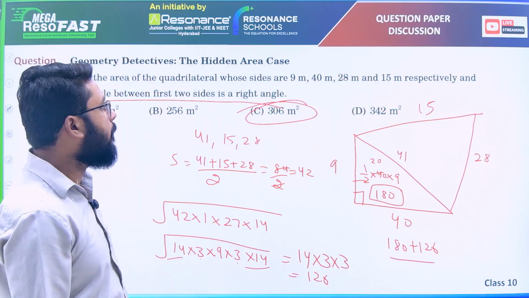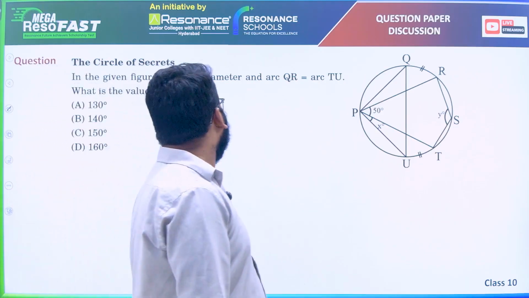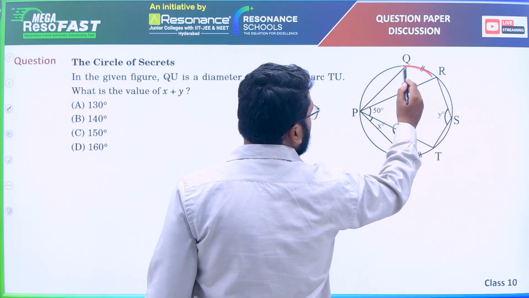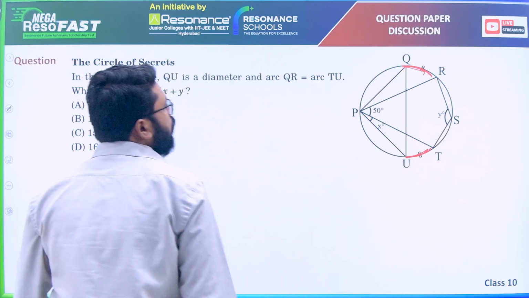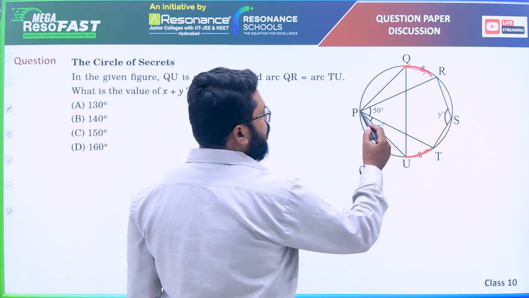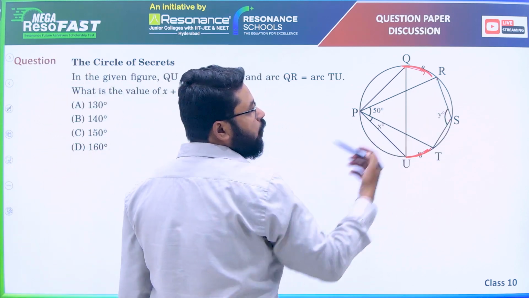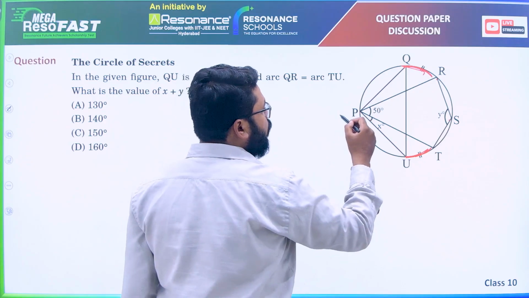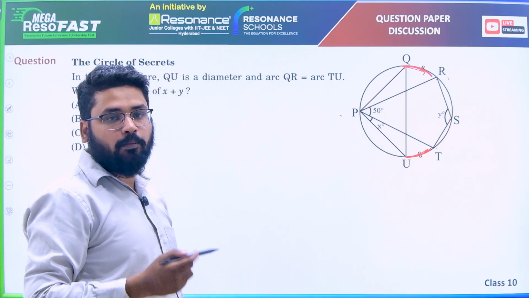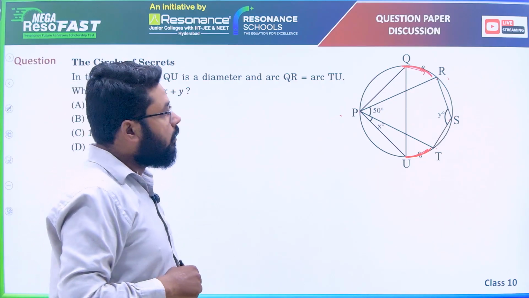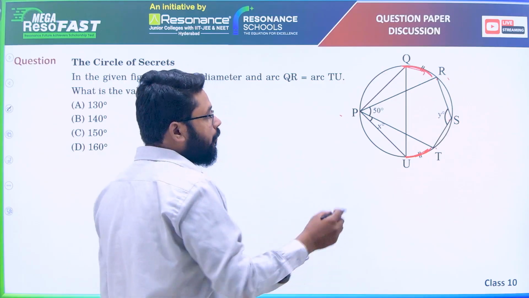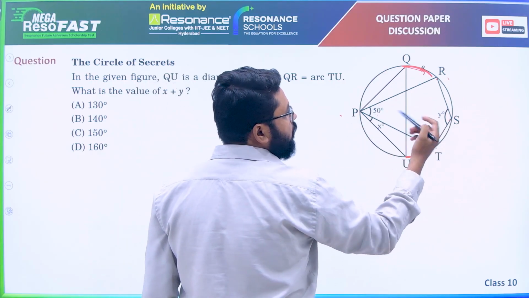C option. Okay. Next. In the given figure, QU is a diameter and arc QR is equal to arc PS. What is the value of x plus y? See, PRST is a quadrilateral, 4 sides, and all 4 points P, R, S, T touch the circle. So this is a cyclic quadrilateral. And if it is a cyclic quadrilateral, then the sum of opposite angles is 180. So this is 50, this is y. So 50 plus y is 180.